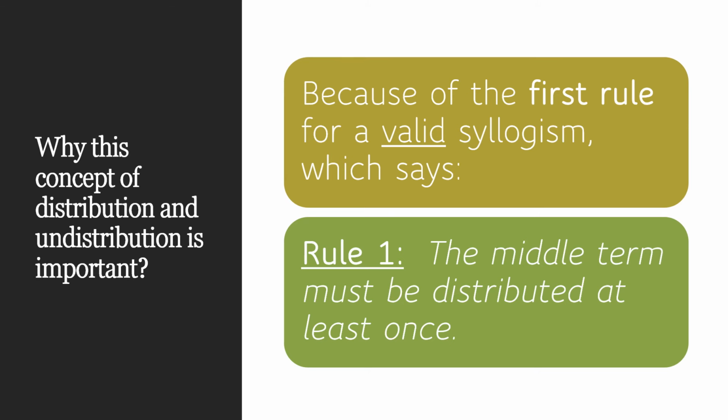Now, why is this concept of distribution and undistribution important? Because of the first rule of the syllogism, the first rule to determine a valid syllogism. Rule 1: the middle term must be distributed at least once. So you have to understand what distribution means to apply the first rule. You have to look at the middle term, the term that occurs in the major and in the minor premise, and you see if it's distributed. It must be distributed at least once.